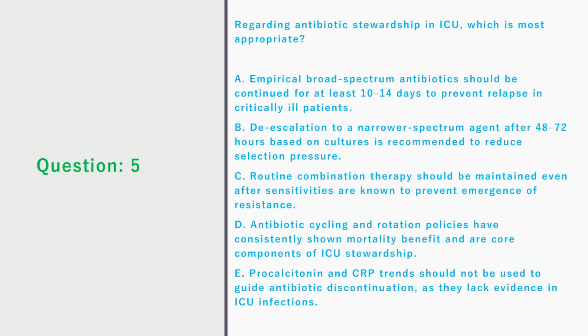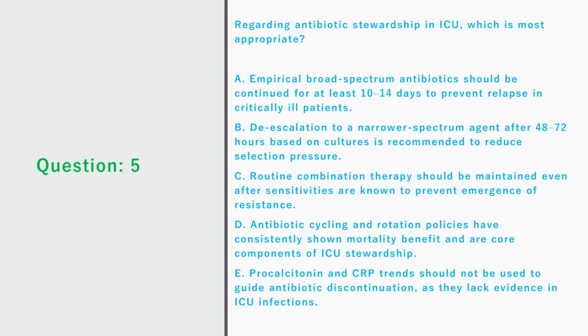Question 5. Regarding antibiotic stewardship in ICU, which is most appropriate? A. Empirical broad-spectrum antibiotics should be continued for at least 10 to 14 days to prevent relapse in critically ill patients. B. De-escalation to a narrower spectrum agent after 48 to 72 hours based on cultures is recommended to reduce selection pressure.